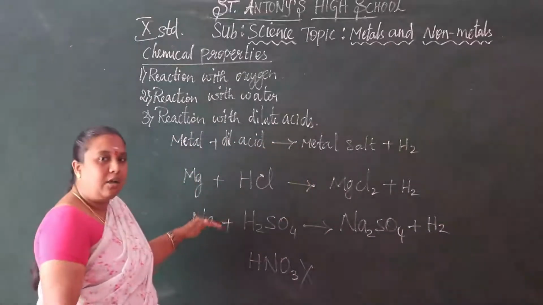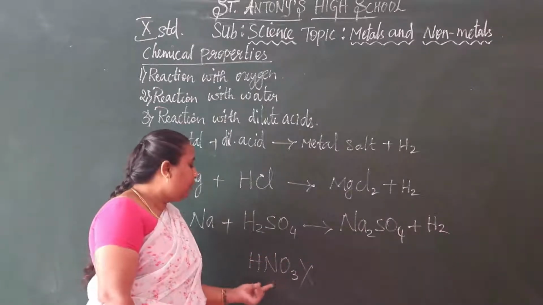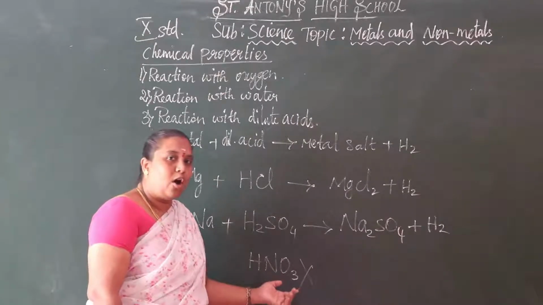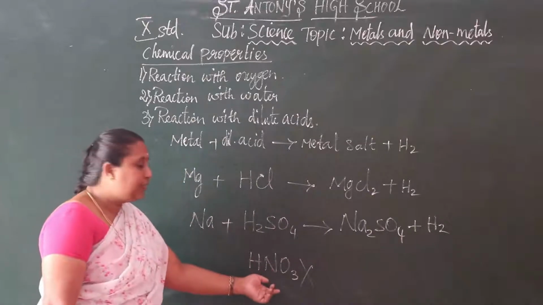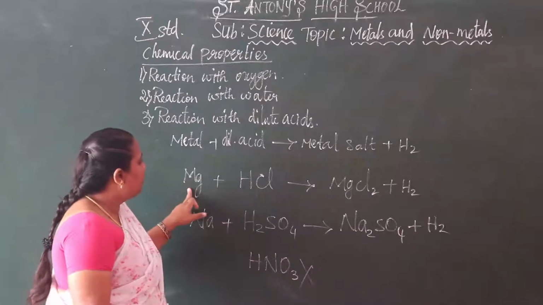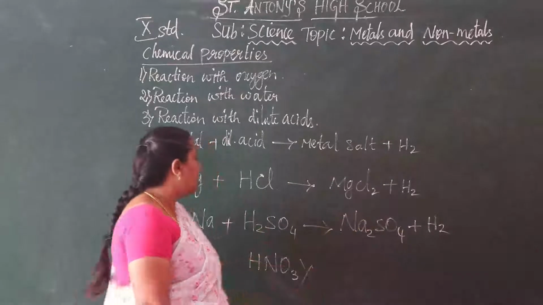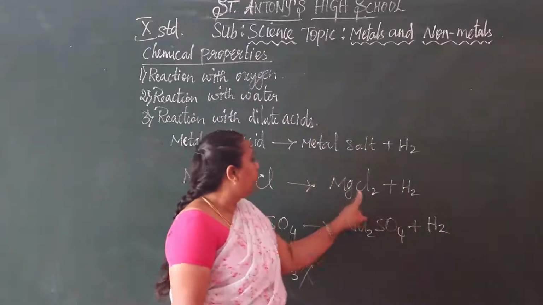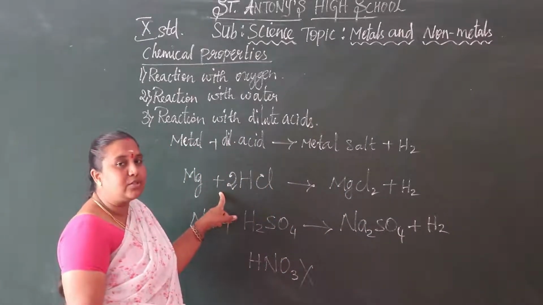So this is the reaction between metals and dilute acids. And there is no reaction between metals and nitric acid. Why? Because nitric acid is a strong oxidizing agent, so we can't react nitric acid with any metals. Now in the magnesium equation, chlorine has only one atom on one side and two atoms on the other, so we multiply by 2. Now hydrogen is 2 and chlorine is also 2. Now this equation is balanced, so this equation is correct.